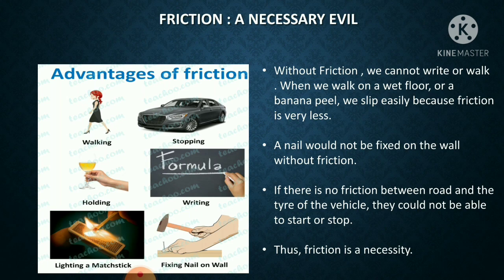So here friction is good for us. Similarly, when we want to fix a nail on the wall, without friction we will not be able to fix it. Another example is between the tire of the vehicle and the surface of the road, where friction comes in. And if there is no friction, the car would not be able to either start or stop. Thus, these are a few examples where friction is necessary for us.